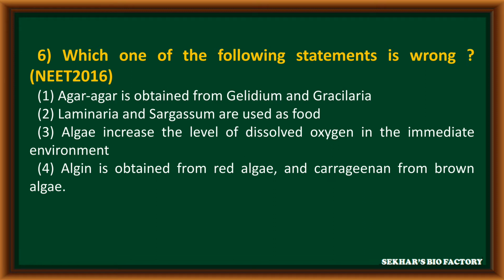Third option, algae increase the level of dissolved oxygen in the immediate environment. Fourth option, algin is obtained from red algae and carrageenan from brown algae. The correct answer is fourth option. It is the incorrect or wrong statement.